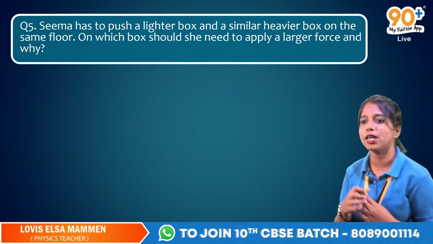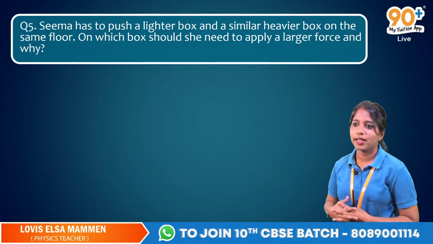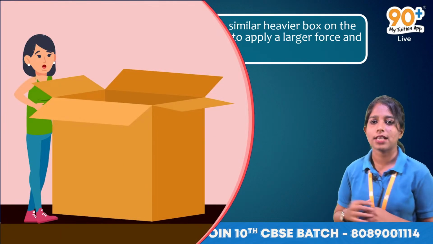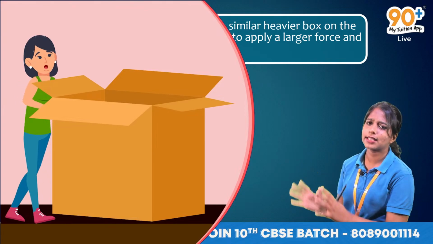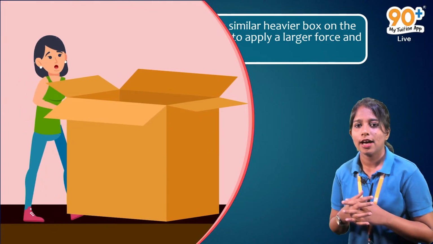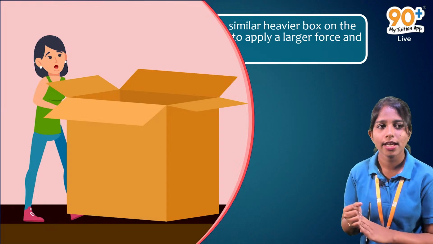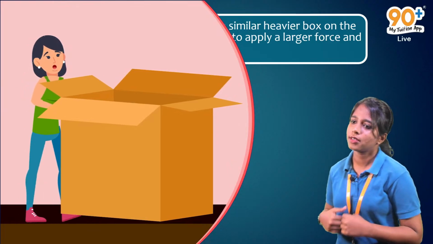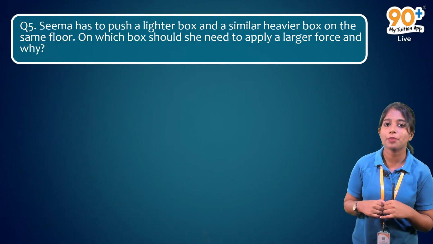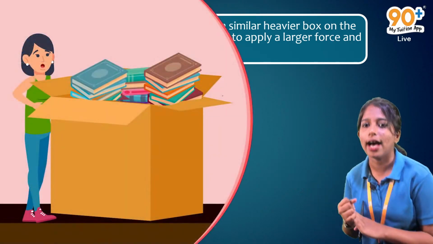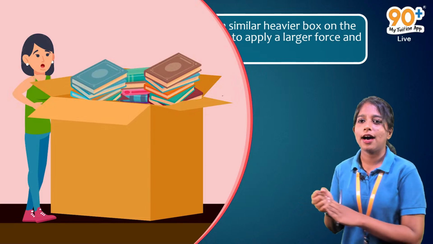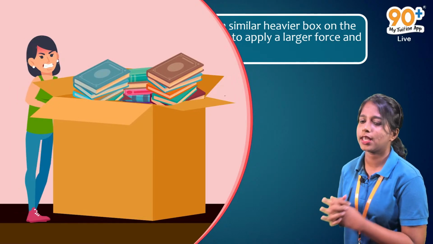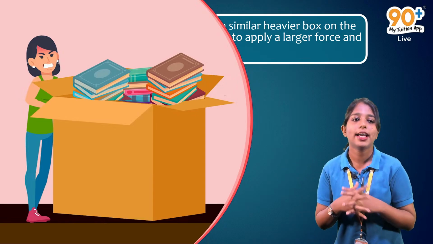So we'll see the first one. Seema is actually pushing a lighter box. A normal box, nothing is there inside. So obviously it is lighter. So she is pushing something. And the next case, Seema is actually pushing a heavier box. Look here, Seema is there. Look here, she is having a box which is full of books. Yes, obviously it will be heavier.